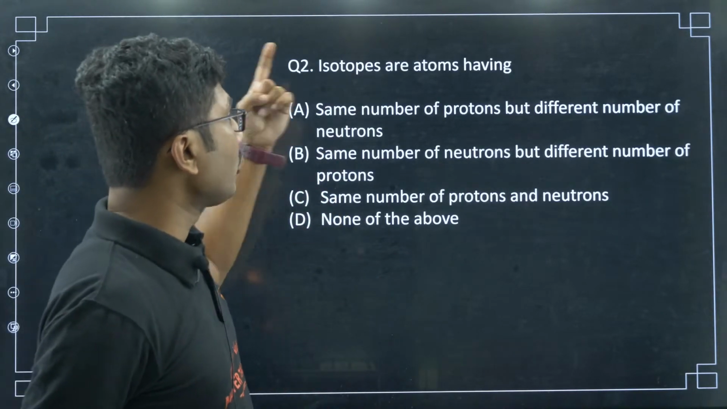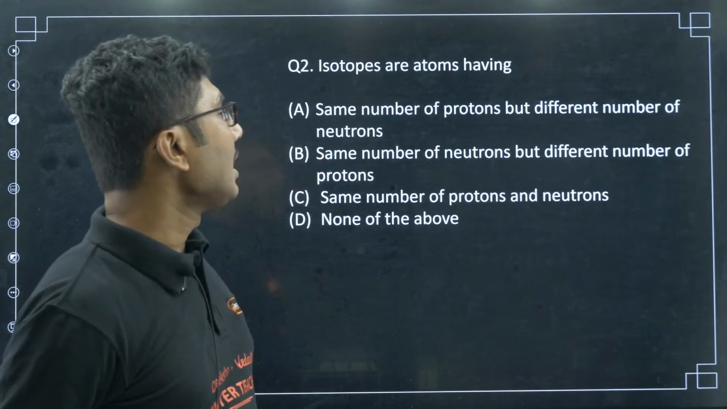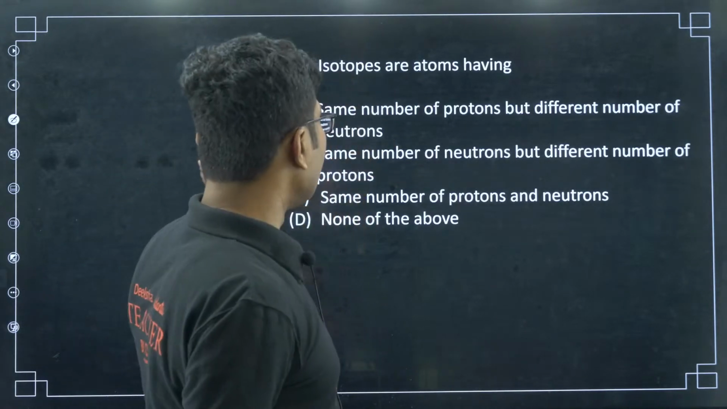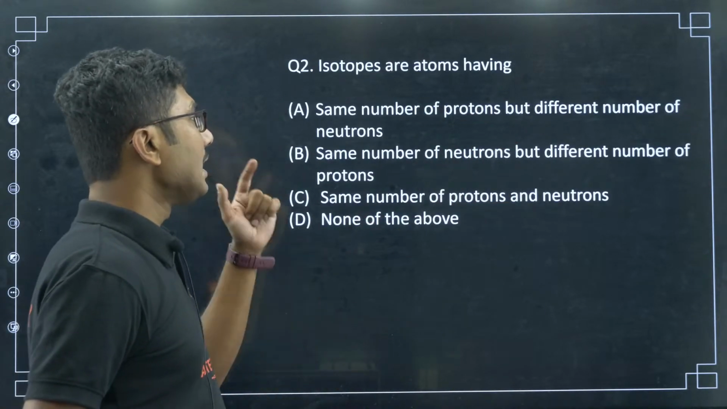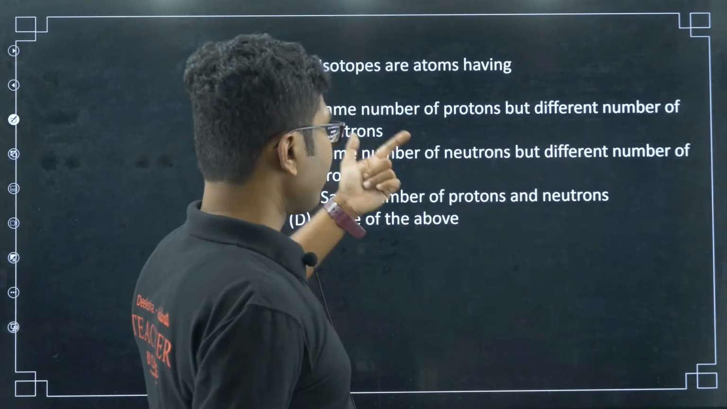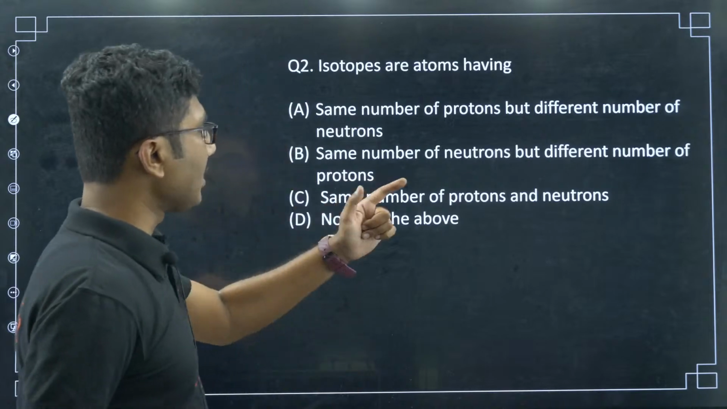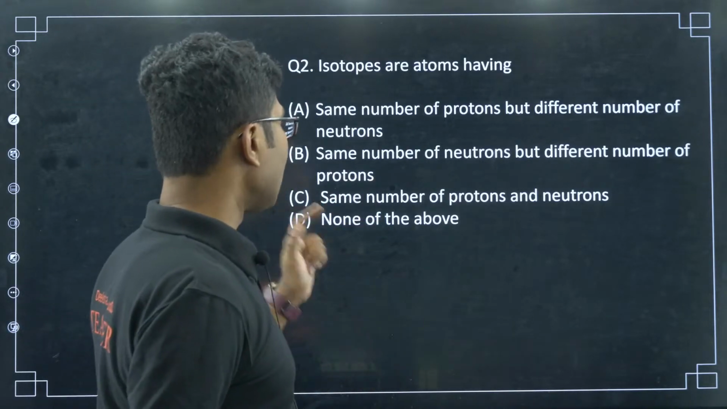Anyway, isotopes are atoms having: same number of protons but different number of neutrons; same number of neutrons but different number of protons; same number of protons and neutrons; none of the above.